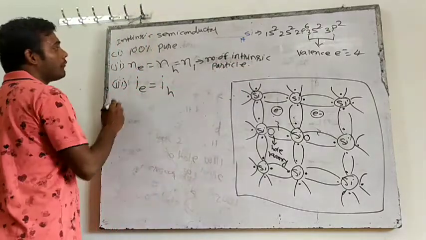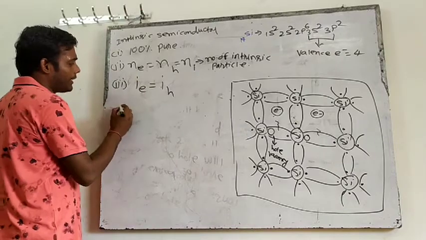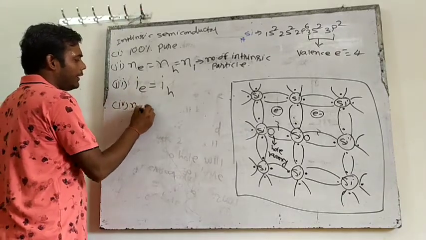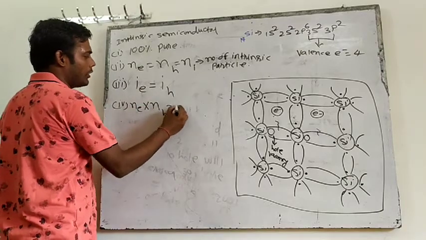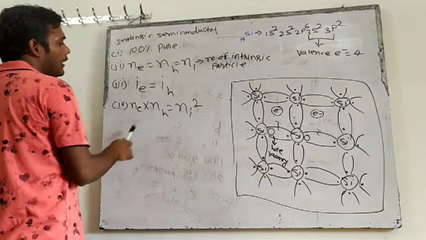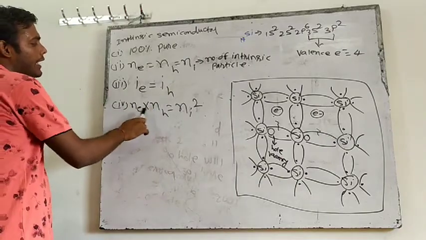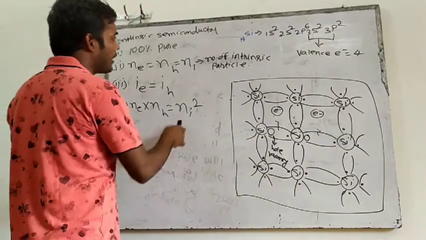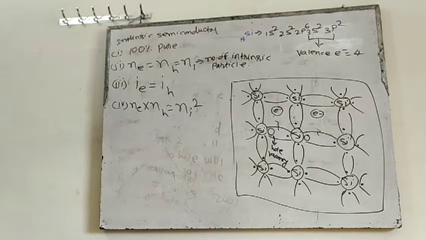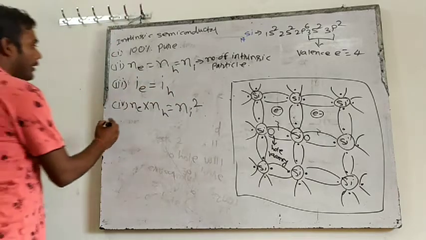And then they will write one formula also, take the fourth point, Ne into Nh is equal to Ni square. Because these two are equal, Ne is equal to Nh, so if I replace Nh with Ne, Ne square, and that we have supposed Ni. So Ne into Nh is equal to Ni square.